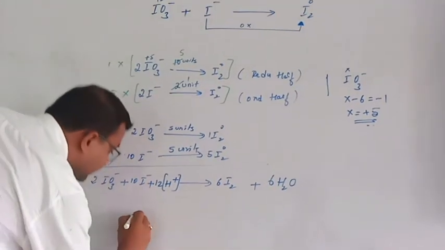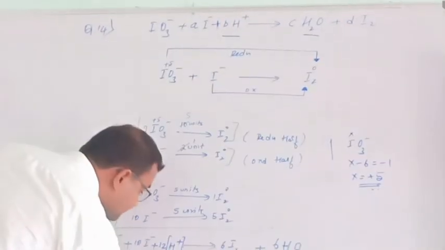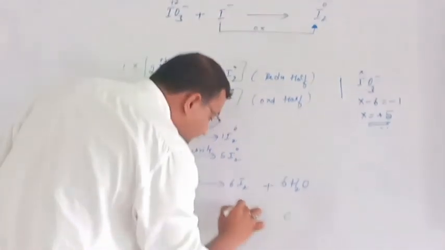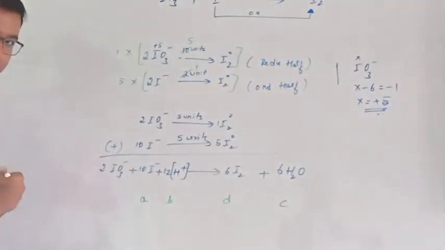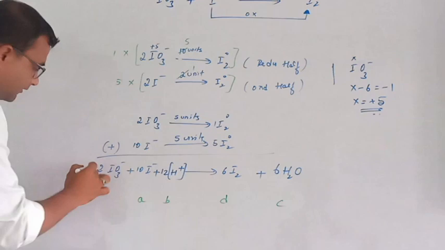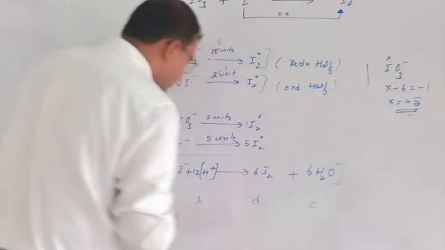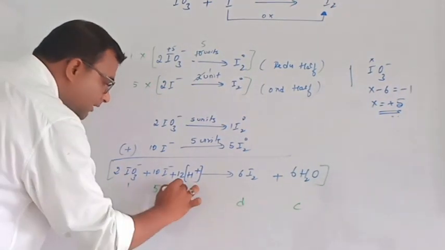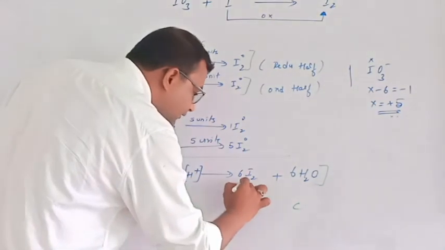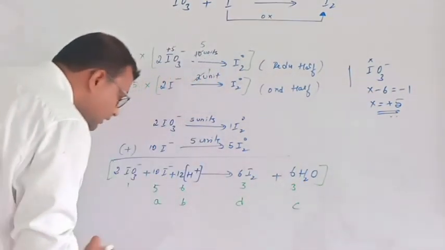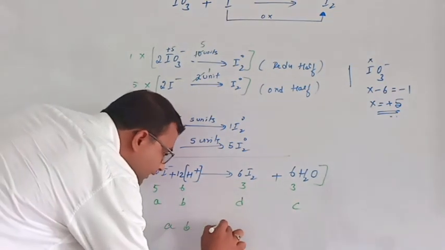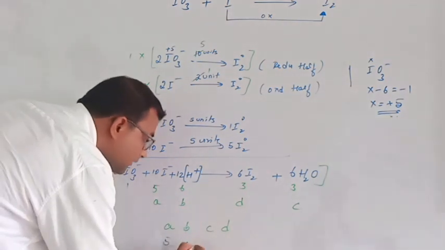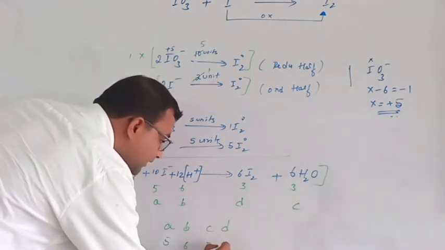This I is given A, this is B, water is C, I is D. Now let's take 2 as a common factor. When you take 2 as a common factor, then it becomes 1, it becomes 5, it becomes 6, it becomes 3, it becomes 3. So A, B, C, D, 5, comma 6, comma C is 3, D.